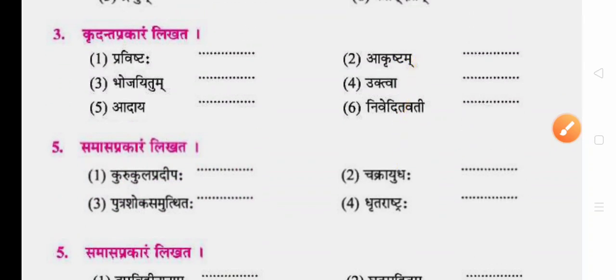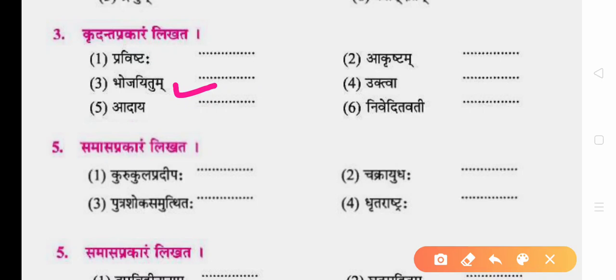Then next, that is chapter number 5. Pravishta is Kartari Bhuta Krudanta or past active participle. Akrustam is Karmani Bhuta Krudanta or past passive. Bhojayitum, ending with Tum, is Heturthak Bhuta Krudanta or infinitive. Uktva, ending with Tva. Tva and Ya stand for relative participle, Sambandhak Bhuta Krudanta. Adaya, ending with Ya, is Sambandhak Bhuta Krudanta, or you can say relative participle. Nivetavati, Vanvati comes in past active participle or Kartari Bhuta Krudanta.